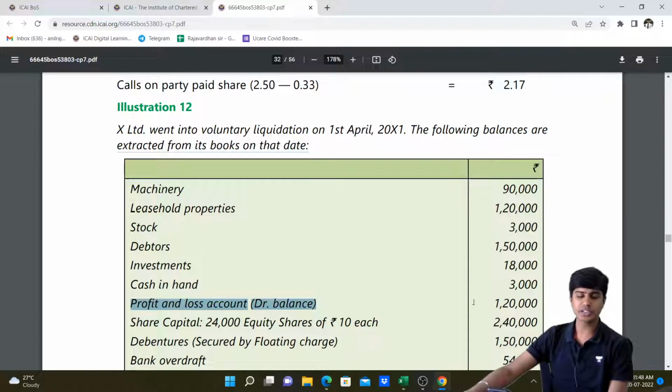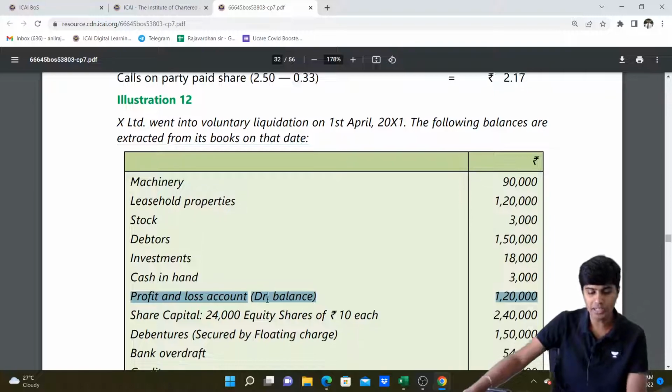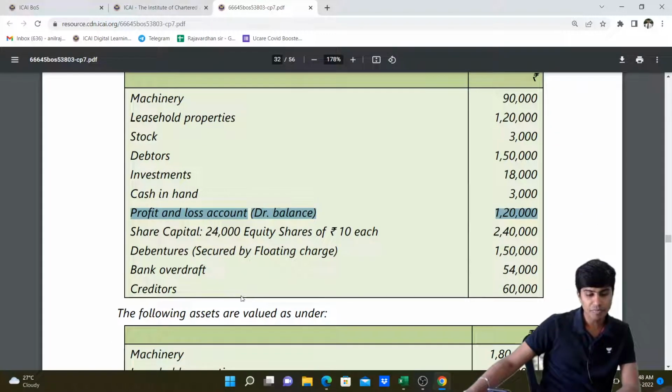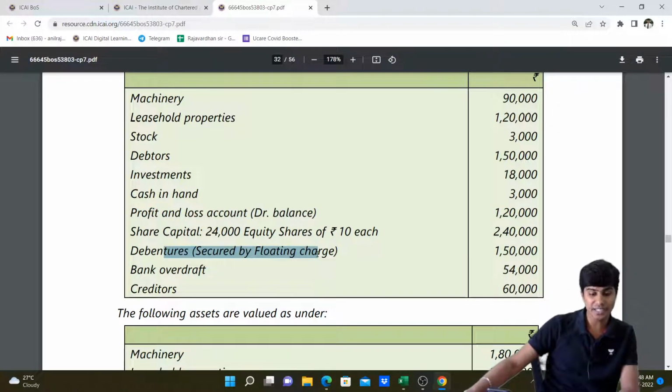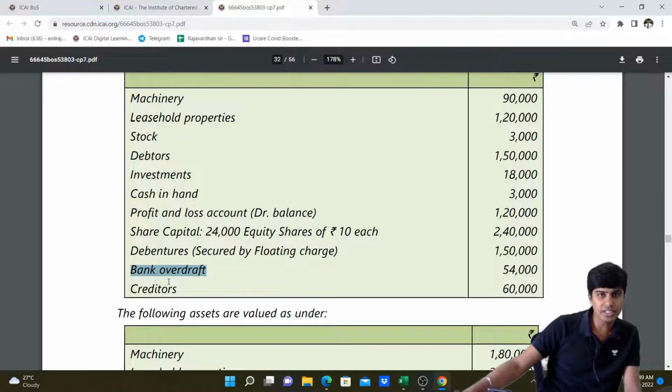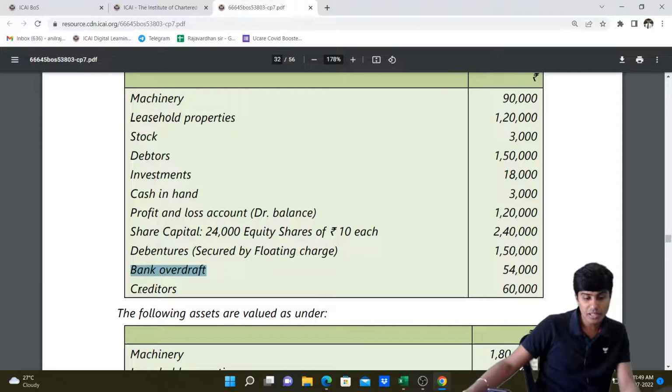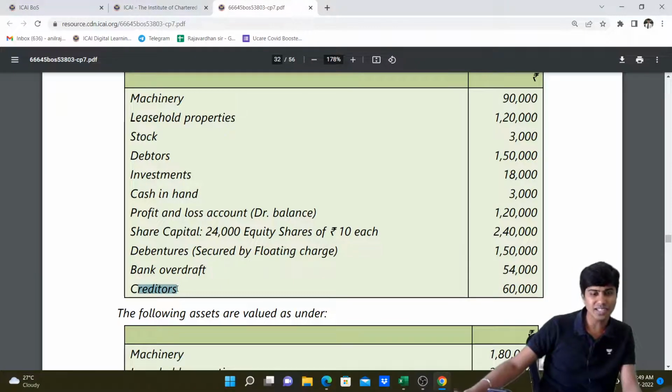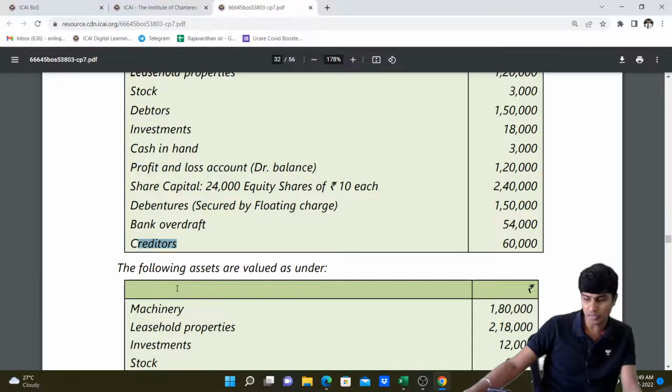P&L account debit balance will straight away go to our list H because this asset cannot be sold. Then we have share capital which will be paid in the list G. Then we have debentures, will be paid in list D. Bank overdraft. Let's see if it is secured. If it is not secured, unsecured. If it is secured, then list B. Then creditors, nothing mentioned, list E unsecured. Let's see if there is any secured part of it.